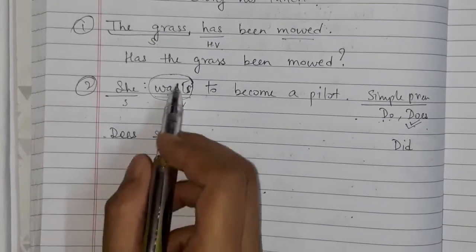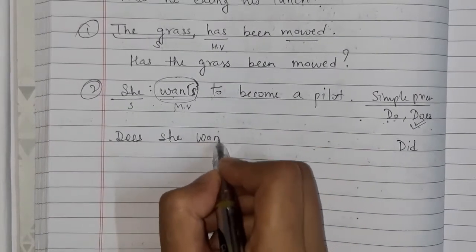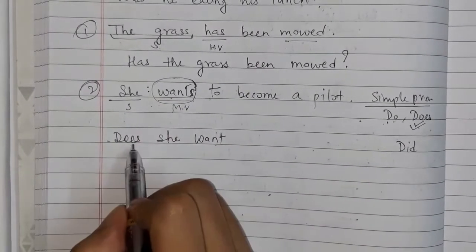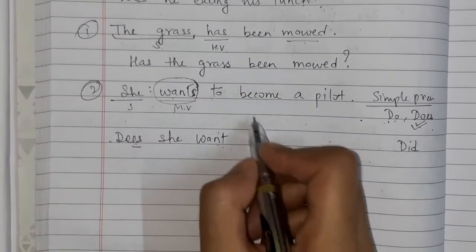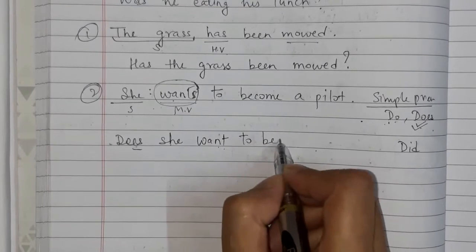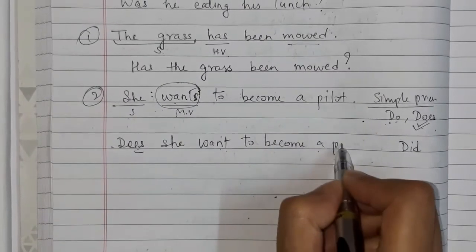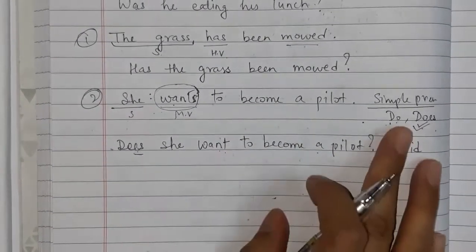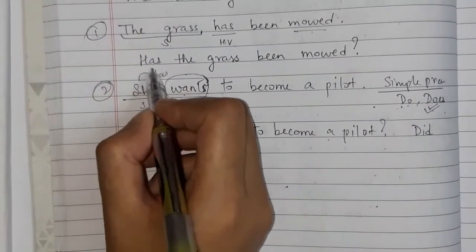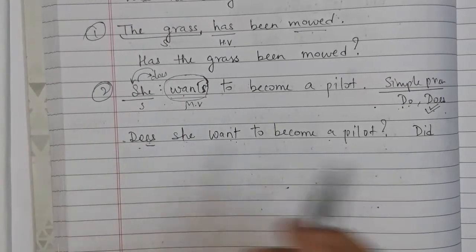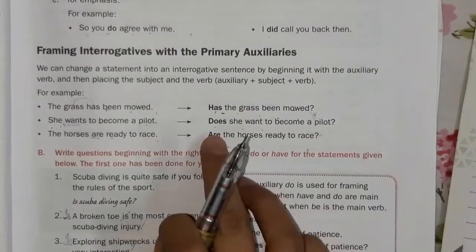So does she, then want. Now here s will get removed. Already you have put s in does, so from here s will get removed. Does she want? Now the rest of the thing will remain the same. Change the place and the question is ready. So in this way it is written here.